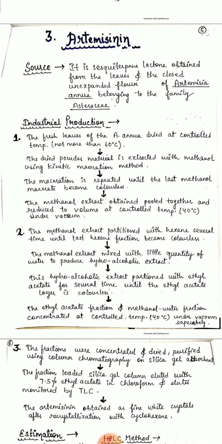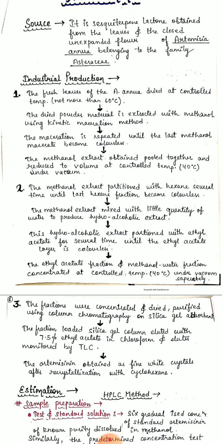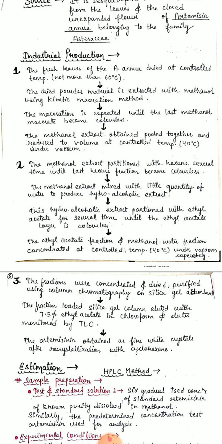The methanol extracts obtained are pooled together and reduced in volume at a controlled temperature of 40 degrees centigrade under vacuum, so that moisture cannot be contained in the methanol extract. The methanol extract is partitioned with hexane several times until the last hexane fraction becomes colorless. The methanol extract is mixed with a little quantity of water to produce a hydroalcoholic extract. This hydroalcoholic extract is partitioned with ethyl acetate several times until the ethyl acetate layer is colorless.